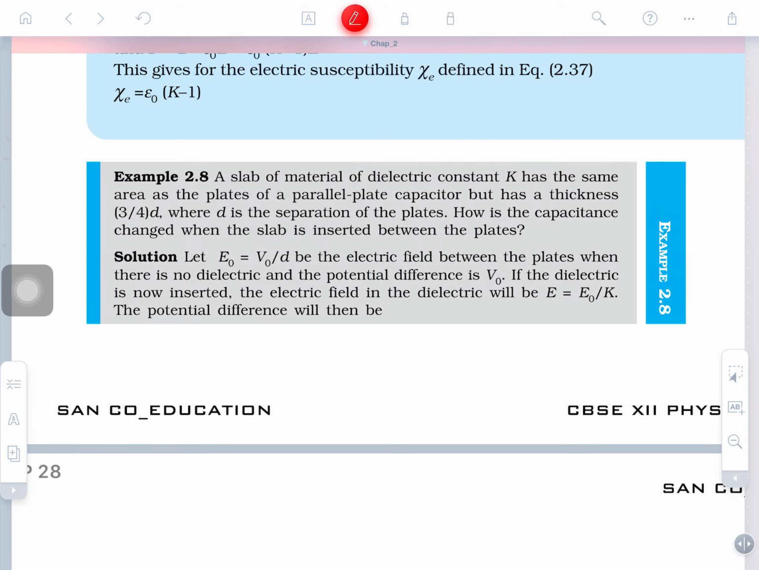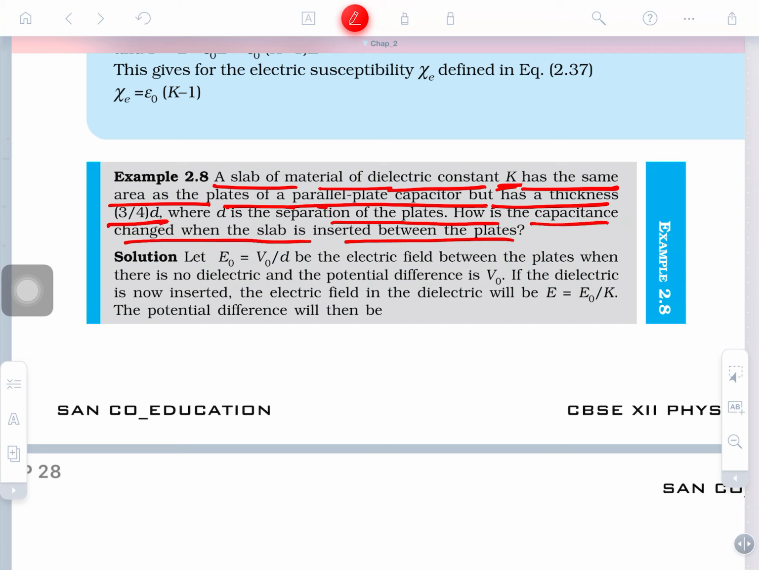Look, a slab of dielectric material of constant K has the same area as the plate of the parallel plate capacitor. It has a thickness, meaning we have not inserted the dielectric material in the whole medium, but only in the 3/4, meaning 75% of the gap is filled by the dielectric material. And d is the separation between the plates. How does the capacitance change when the slab is inserted? So you need to find out the new capacitance.